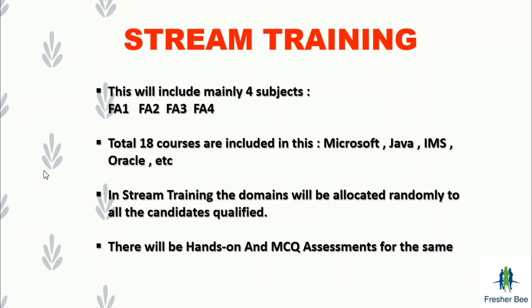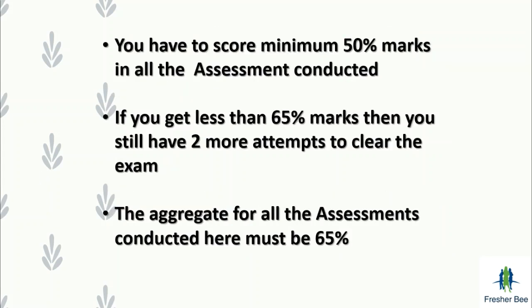There will be hands-on training and MCQ assessment for the same as we have seen in the generic training. In stream training one must score a minimum of 50% marks to clear these assessments. So if you are getting less than 50% marks, then you still have 2 more attempts to clear the exam. And make sure that for all the 4 subjects, the aggregate of all the 4 assessments you are giving in your stream training must be 65%. Then and only then are you clearing the stream training process.